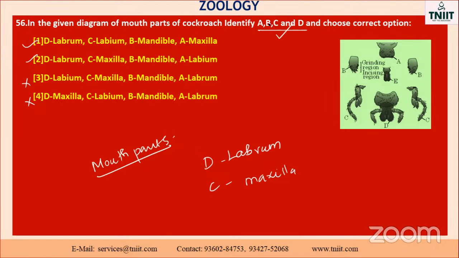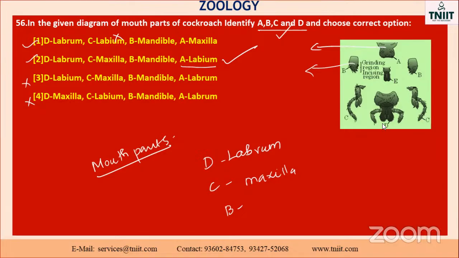Okay, the next one is B. Maxilla is here, so that option will not come. Automatically the answer is this one. And then B is a mandible, correct. So this one is called mandible. And the last one, A, is the labium. So starting from the upper part it is called labium, mandible, maxilla, and also labrum.